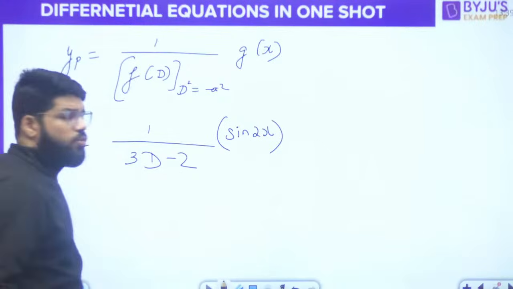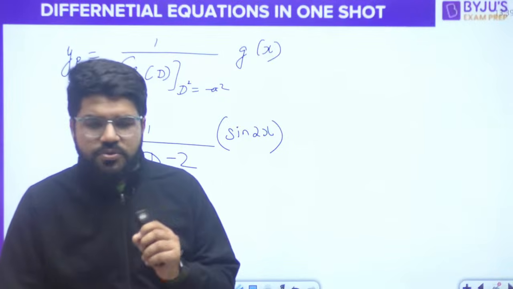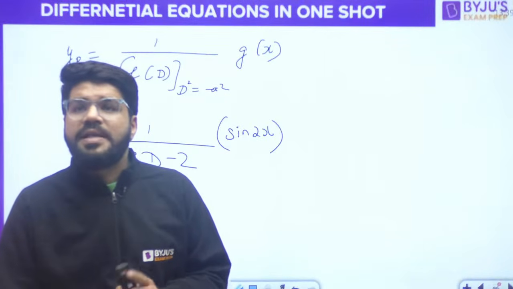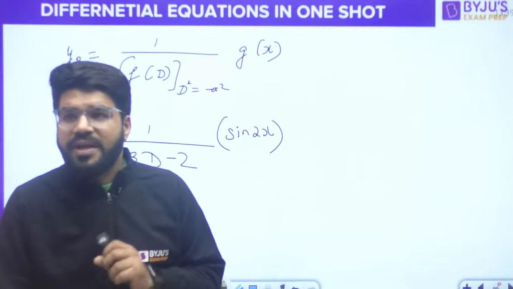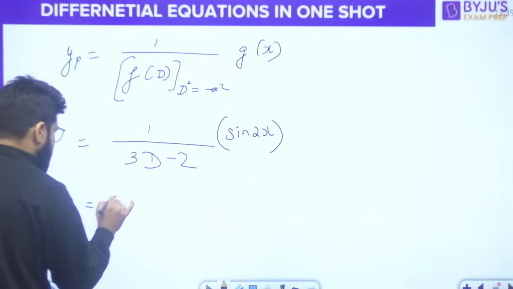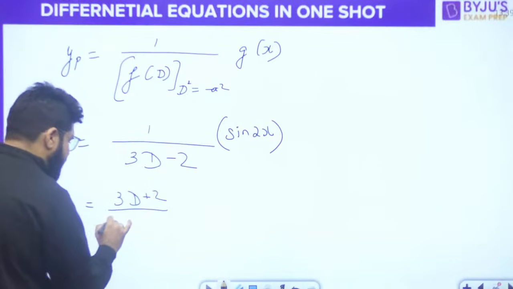Now how to go forward? You don't have any substitution of D. So what to do? In that case, you will multiply and divide by 3D plus 2. You will rationalize this so that again you get D square in the denominator. It is a minus b, so multiply and divide by a plus b.